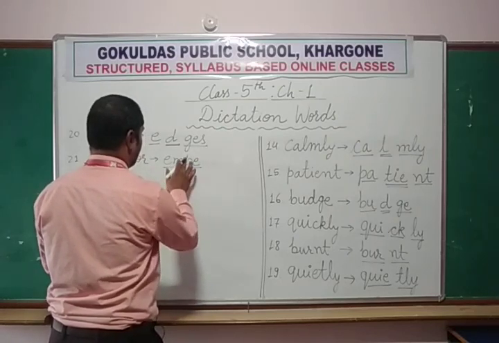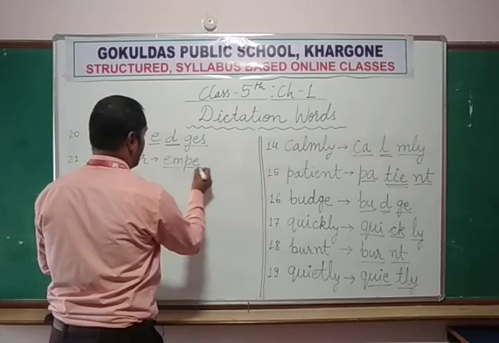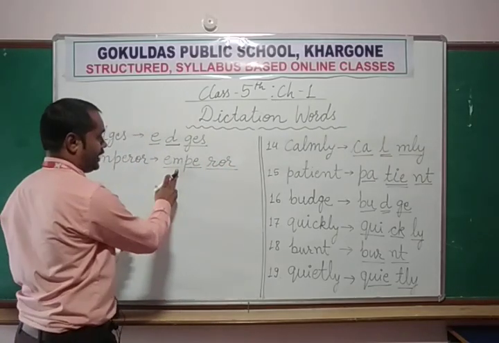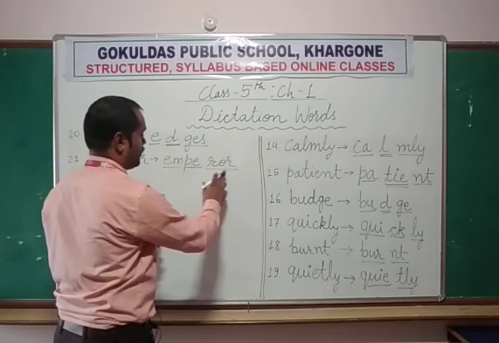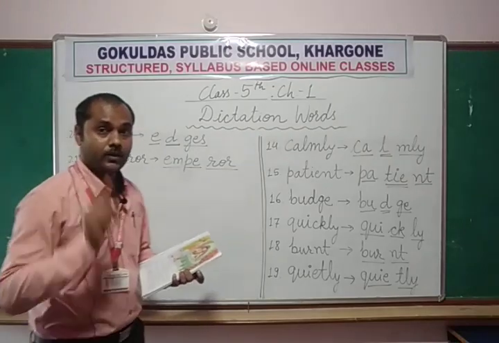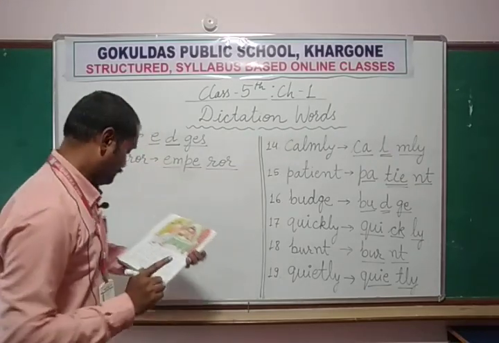Or we can divide it into pieces: em, per, or. Emperor. Emperor means the king. Chandragupta was the first Mauryan emperor.